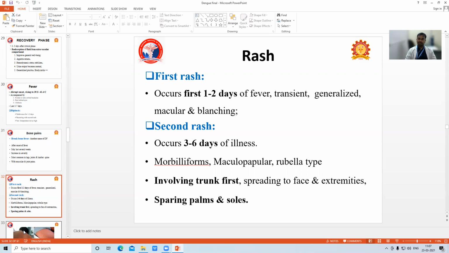Day 6 will be dengue. Day 7 will be enteric fever. So depending upon the day of fever or onset of rash, we can easily diagnose. So dengue rash usually occurs on the 6th day of illness.